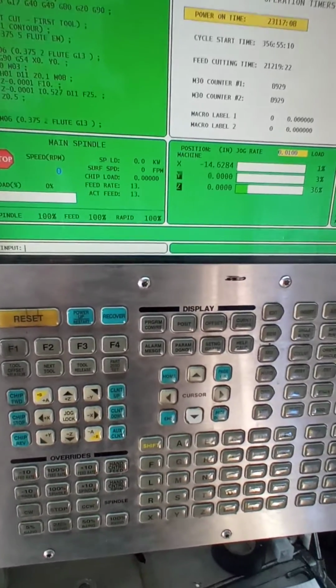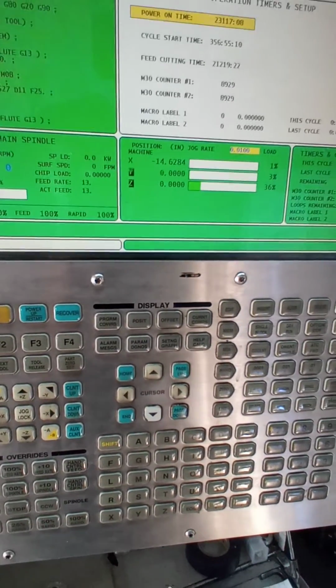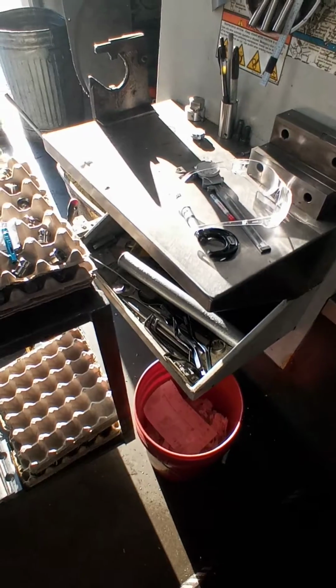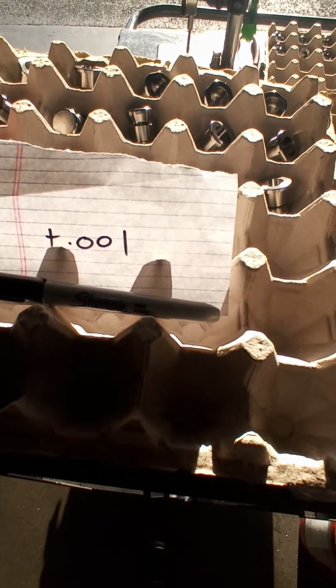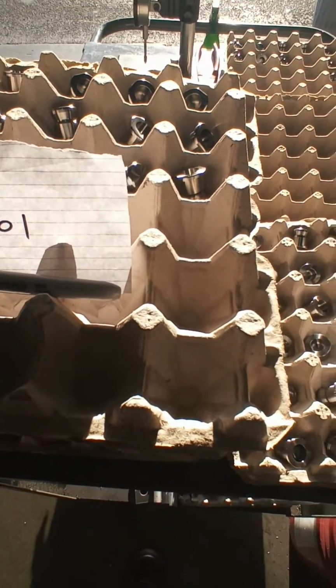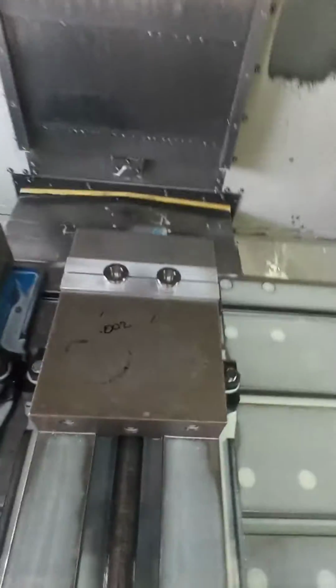Okay, this video is to show you how to do an offset in a Haas machine. I finished running these parts. That's plus 001, this is plus 002. So now I have only 002.